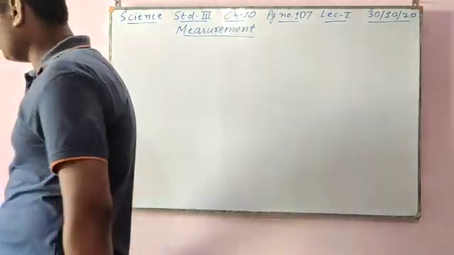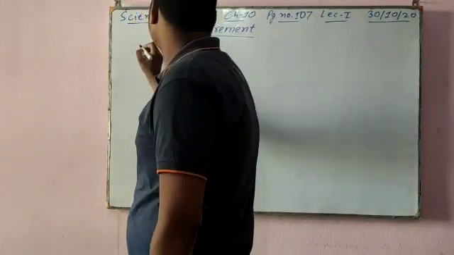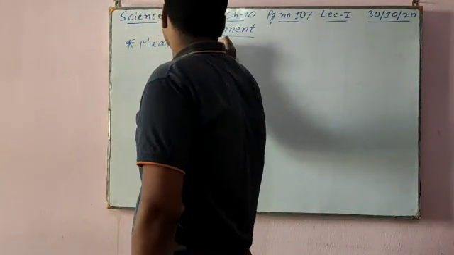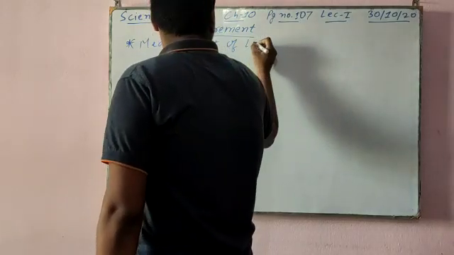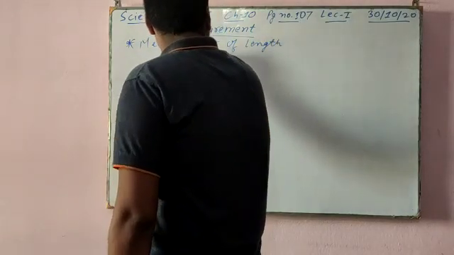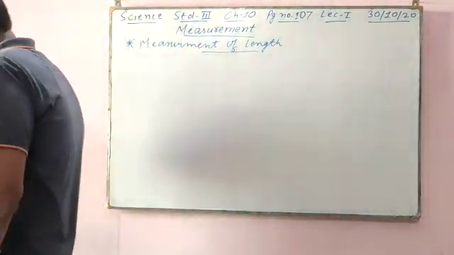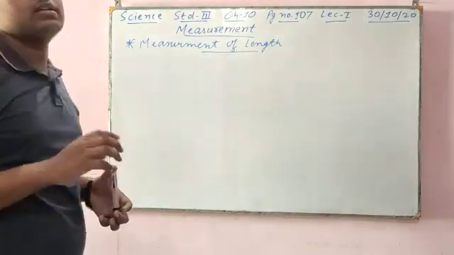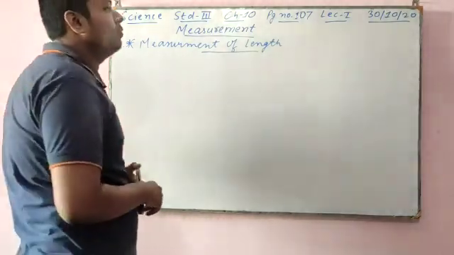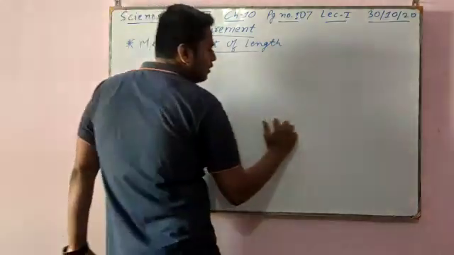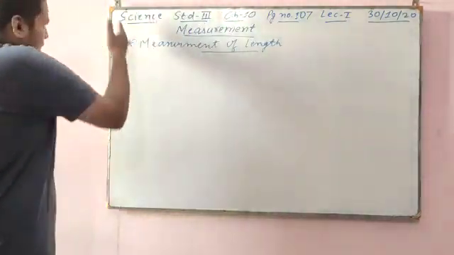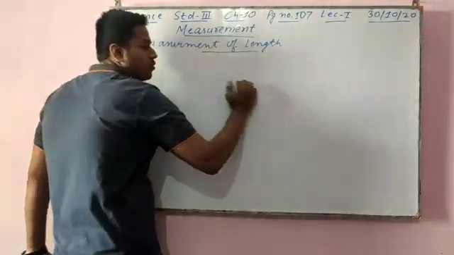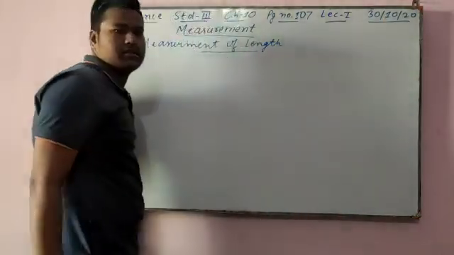First we will measure length. Length is the extent of something from one end to another. Like from here to here we can say length, and from here to here we can say breadth. This is known as length, and this is known as breadth.